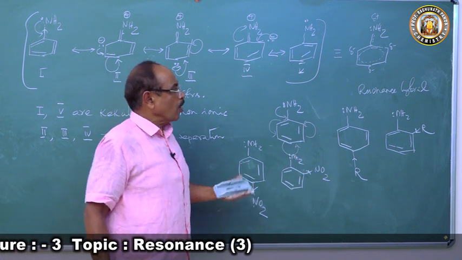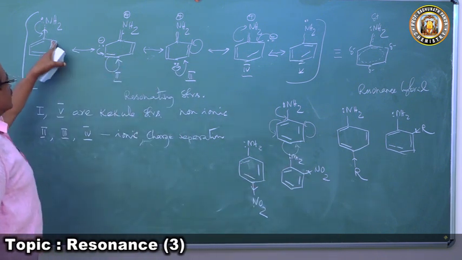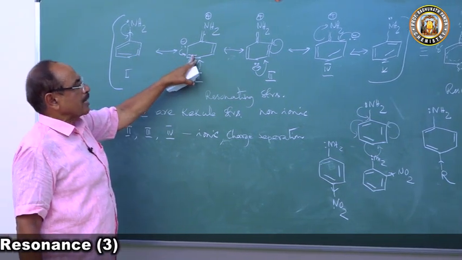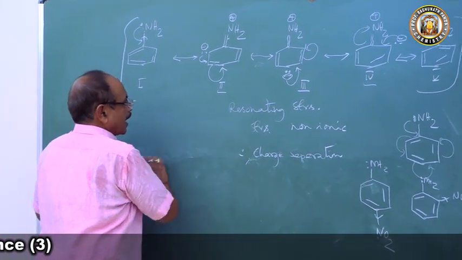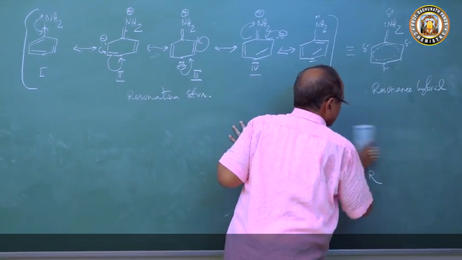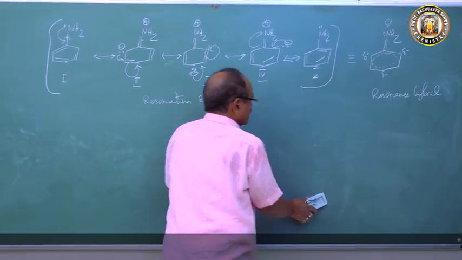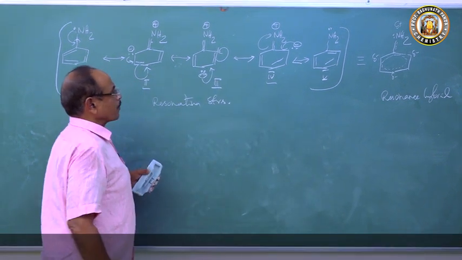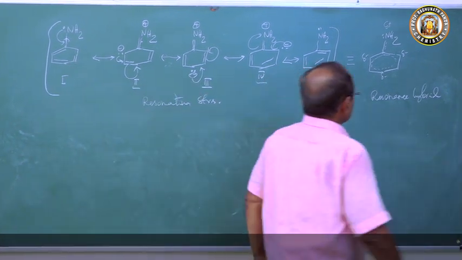Now, what more? Because of this, in the substitution reaction of aniline, aniline is also ortho-para orienting. Why? In aniline, what is happening?